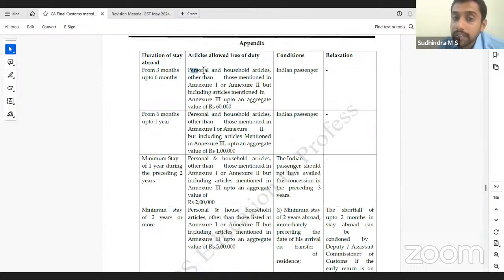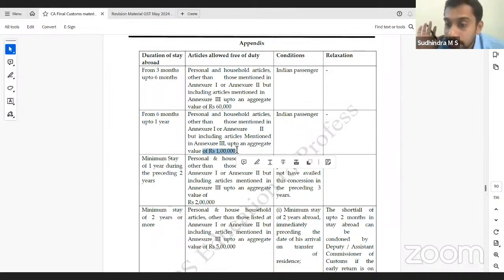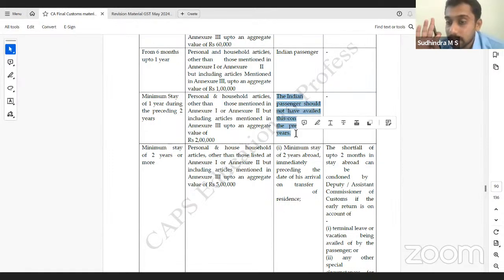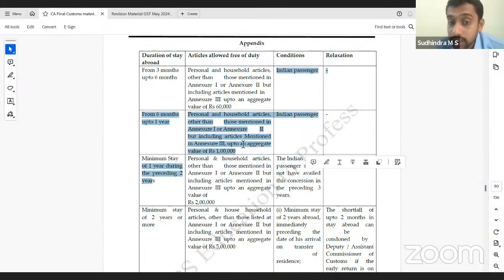3 to 6 months, personal and household articles, up to 60,000 rupees you can bring in as an Indian passenger. 6 months to 1 year, up to 1 lakh rupees of household articles you can bring in. However, if you have stayed for 1 year to 2 years, then up to 2 lakhs you can bring in. The Indian passenger should not have availed this concession in the last 3 years. For 60,000 and 1 lakh, there is no condition.